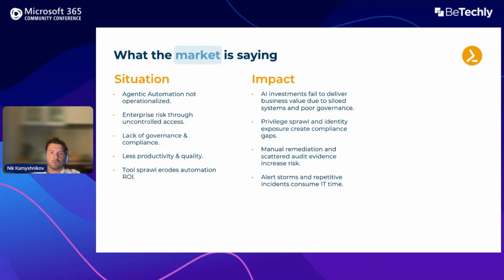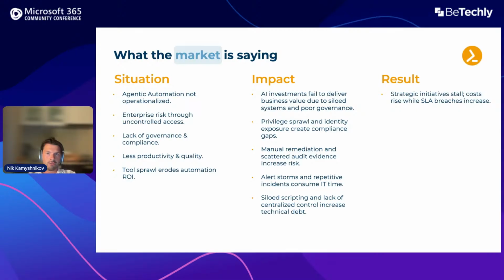Other things include alert storms and repetitive incidents that consume IT time. Instead of using your IT people's time to work on strategic initiatives, sometimes they waste their time on those repetitive incidents that should be automated. Finally, siloed scripting and lack of centralized control increase technical debt, and that's one of the issues we are solving with ScriptRunner.